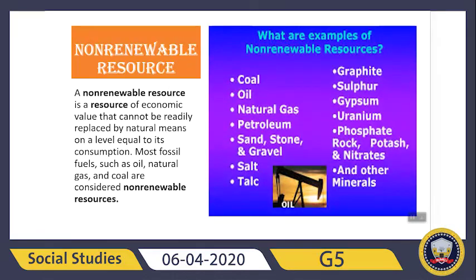Then we are going to learn about the non-renewable resources. On page 126 you will find that these are resources that cannot be replaced, and they might be used up eventually, so they might be finished eventually. For example, fossil fuels, which include petroleum, coal, and natural gas, were formed millions of years ago, and if we use them all up, what will happen? It will take a long time to generate new supplies.